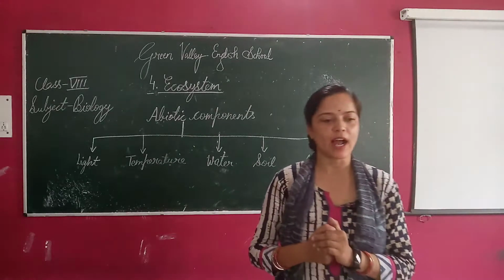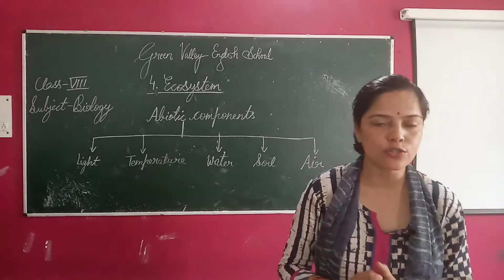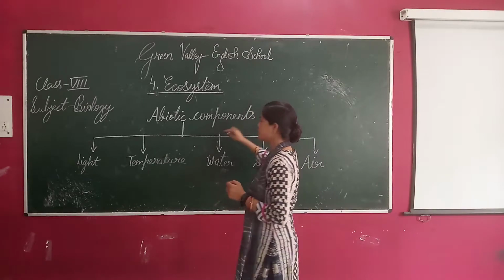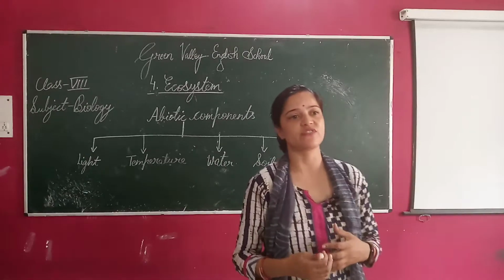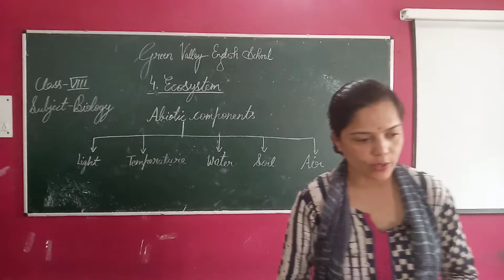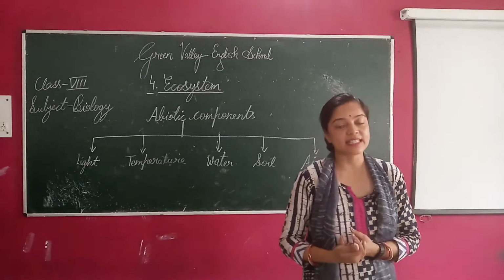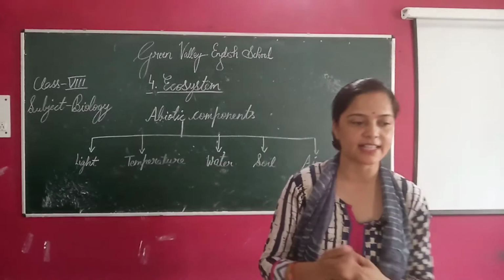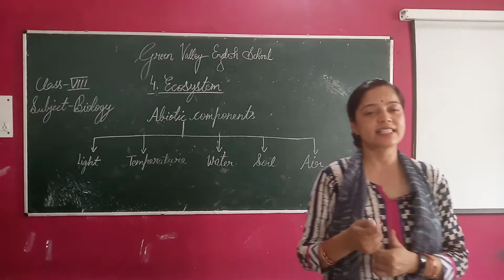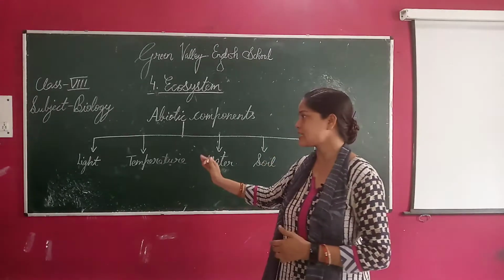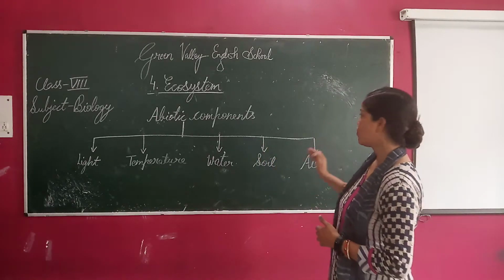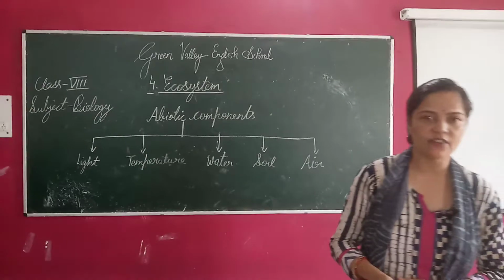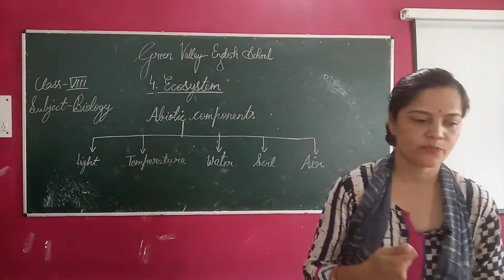Abiotic factors are also called physical factors. They influence the existence and survival of organisms. And as I told you, examples of abiotic components are light, temperature, water, soil and air. So let us start with light.